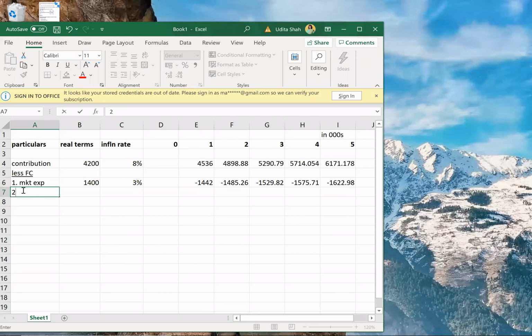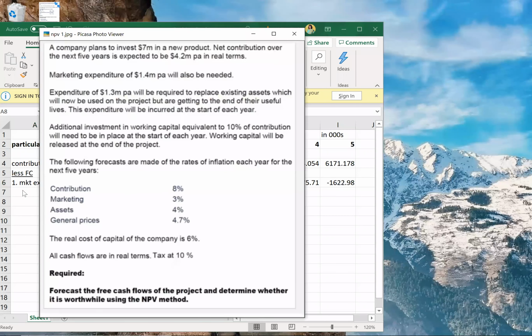Now there is one more fixed cost. Expenditure of $1.3 million per annum will be required to replace existing assets which will now be used on the project, and this expenditure will be incurred at the start of each year.